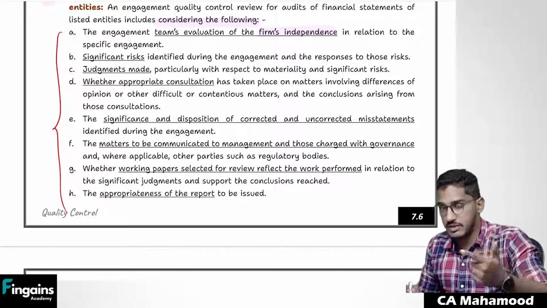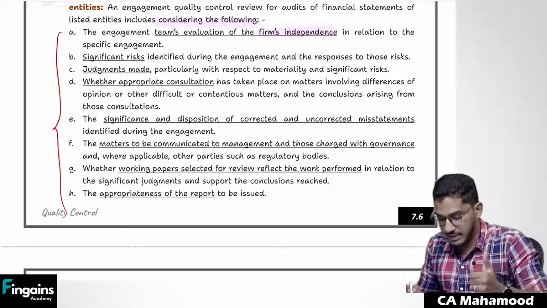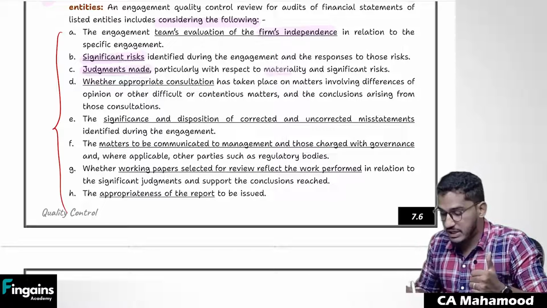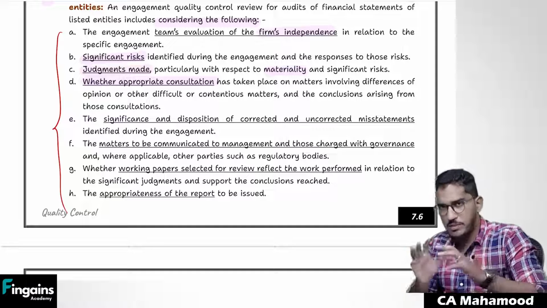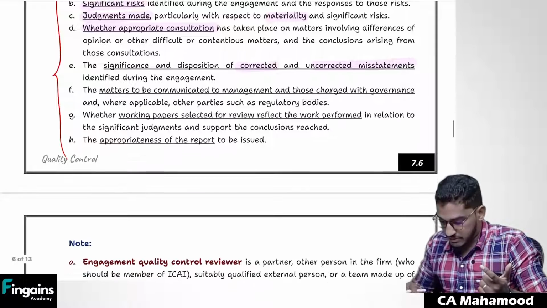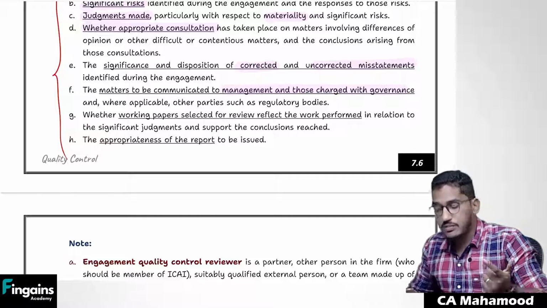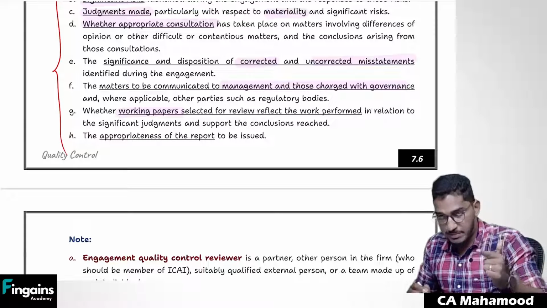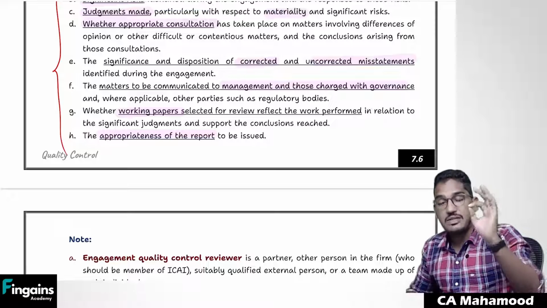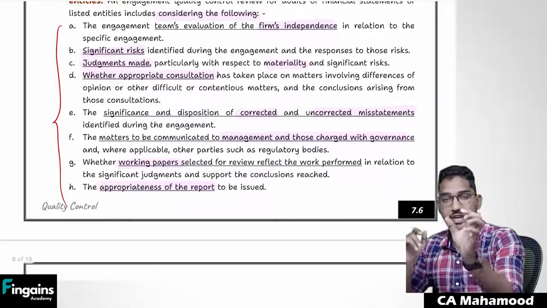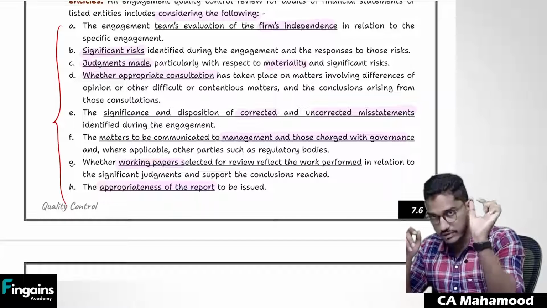Whether the firm has done the work in an independent manner or not. Did they comply with independence requirements? How have they handled the significant risk? What kind of judgments were made, especially with regard to materiality? Whether appropriate consultation has taken place or not. In case of difficult matters, whether proper consultation has taken place or not. And what is the effect of corrected and uncorrected misstatements? Whatever matters are required to be communicated with those charged with governance and management, whether those matters are communicated or not, whether they have maintained proper working papers or not, whatever report they have issued, whether that report is appropriate or not. So these are the basic things which are required to be verified by the engagement quality control reviewer.